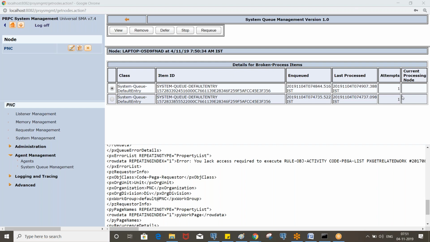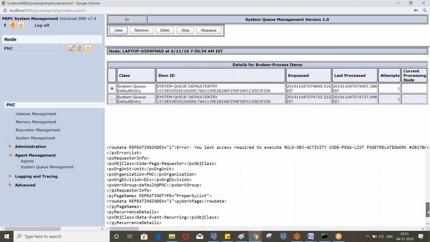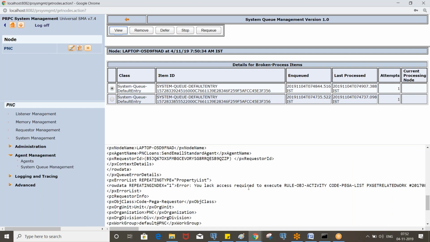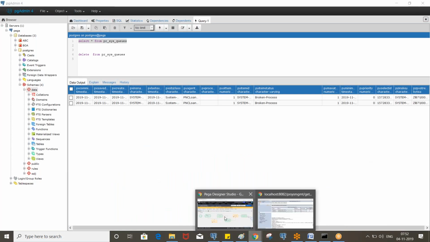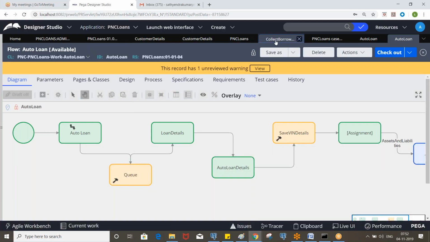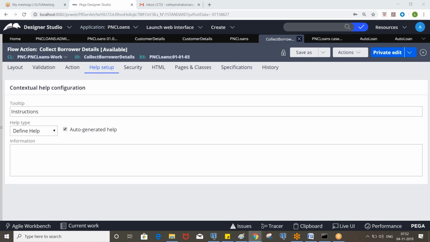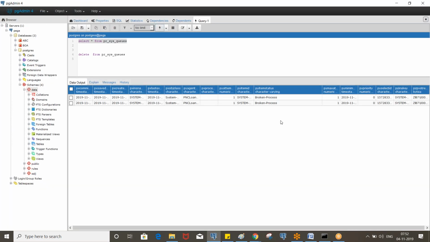So here it failed due to some issues. Here you can see that you lack access required to execute the activity. So what we need to do is enable that bypass in the activity, right? We need to restart the server so it will work.